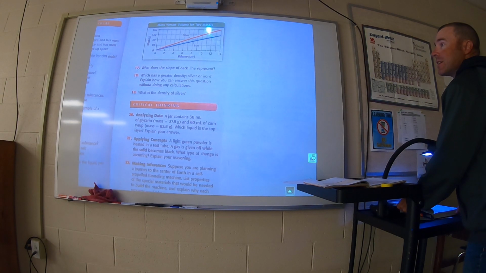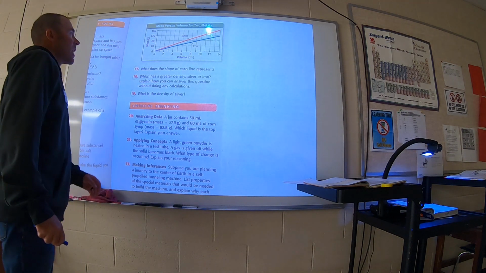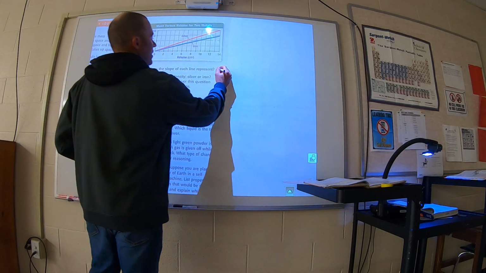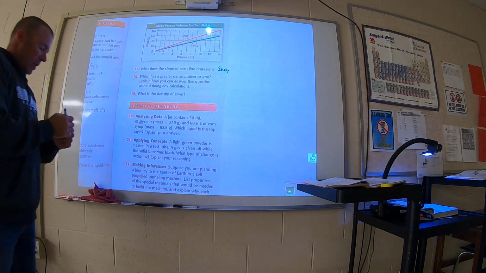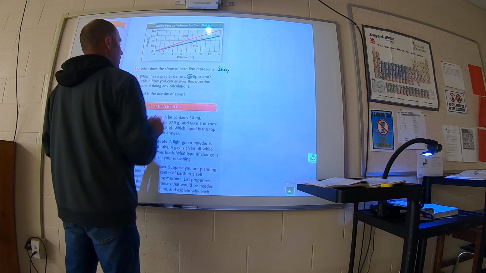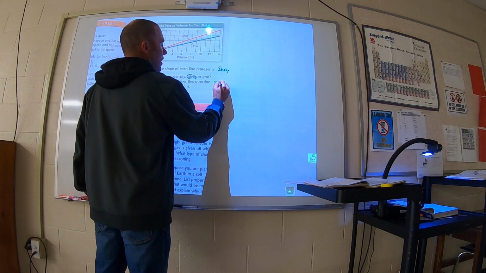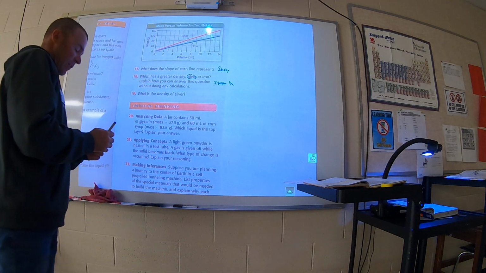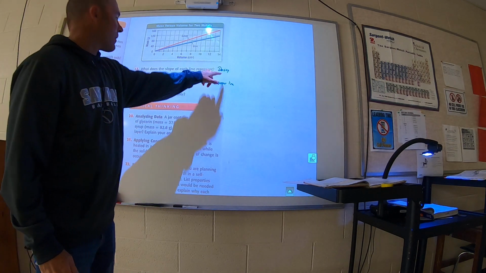17, 18, and 19 are all about this graph. Number 17, what does the slope of each line represent? Well, the slope of each line is going to be mass divided by volume, which we know is density. Number 18, which has a greater density, silver or iron? Silver does. How do you know? Without doing calculation, it has a steeper line. So if it has a steeper line, it has a higher slope and therefore a higher density.